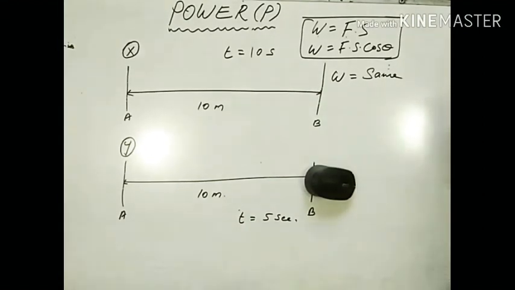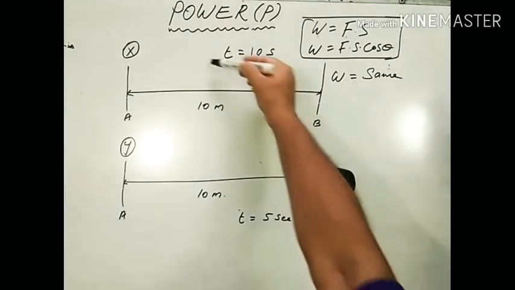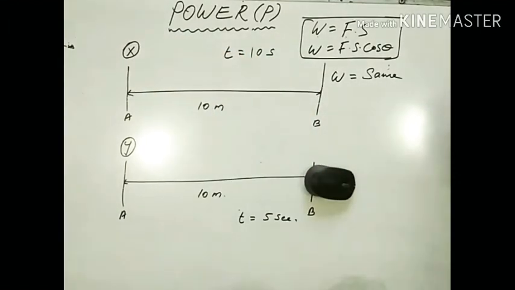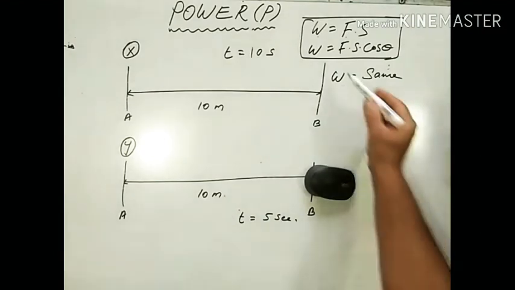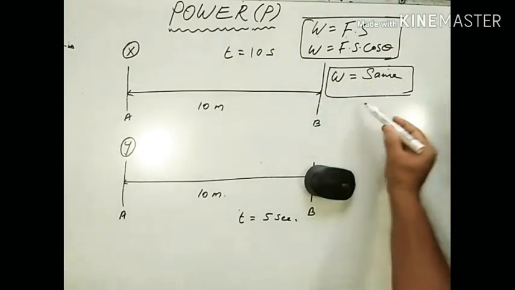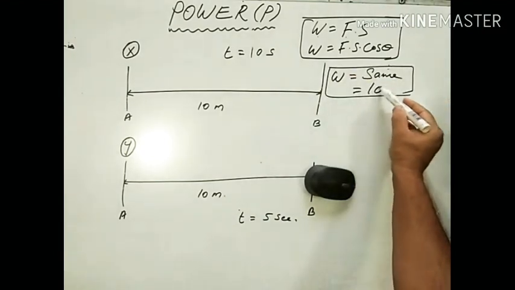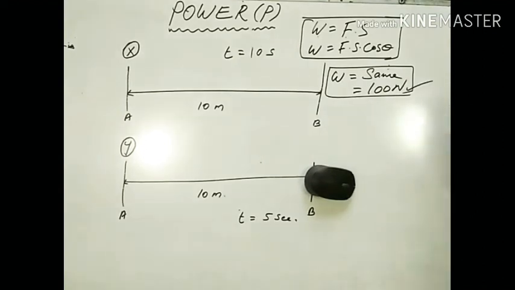So in this case, we can say that the rate of doing work by these two persons are different, although they have done the same amount of work done. Say W is equal to, for example, say 100 Newton. So the rate of doing the work is different in both cases.